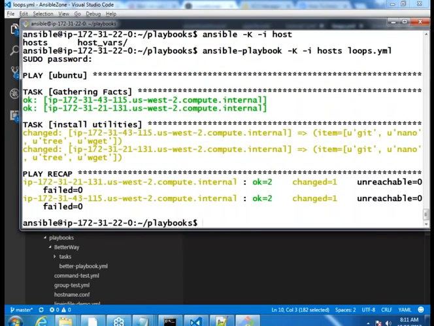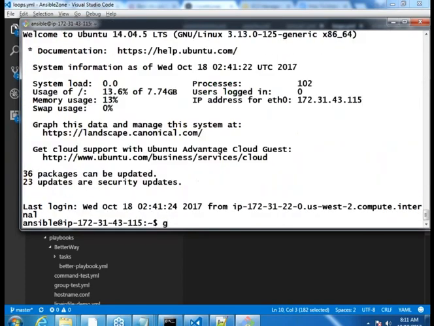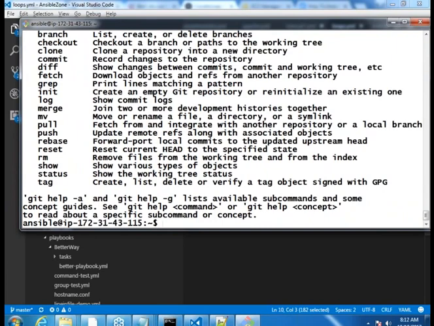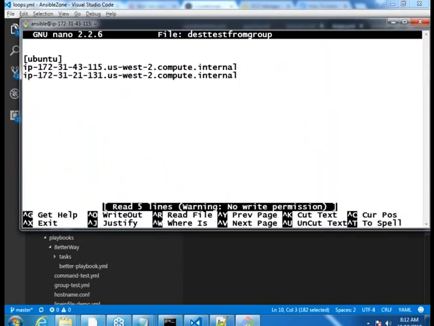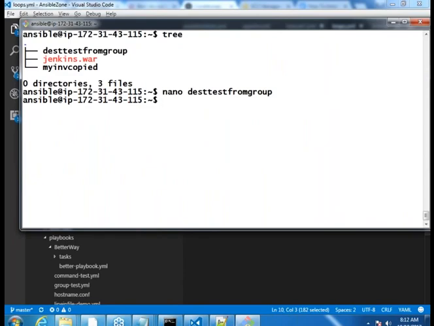Now let us get into that machine. If you see, it is seen as one change, because there is only one software that might not have been present on that machine. So let us log in to our old machine over SSH. Now I'll check git. Yes, git is there. The next one is tree. Yes, tree is there. And the next one is nano. Even nano is present; nano would be present already. So what was the other thing?